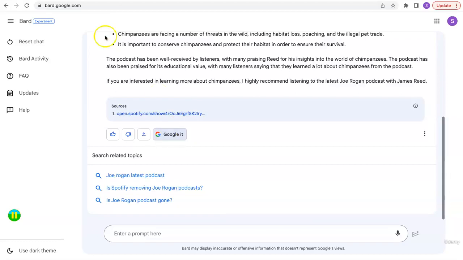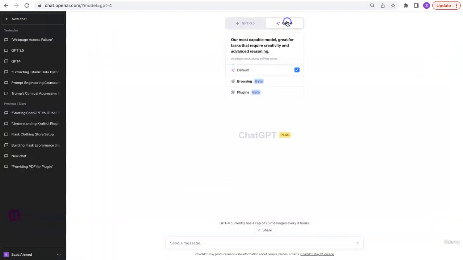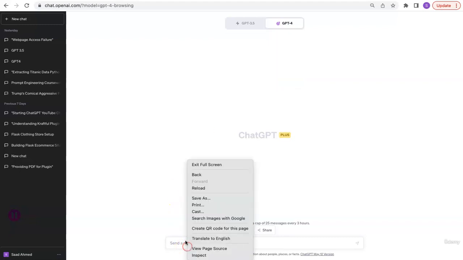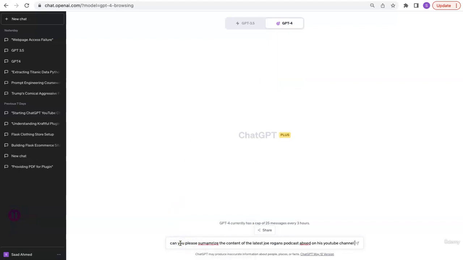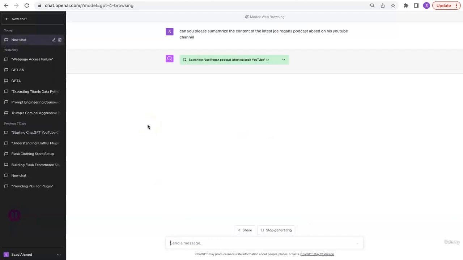Okay, great, amazing. Now let's try the same search on ChatGPT and see how it responds when I switch on web browsing. So I've switched on browsing so ChatGPT can access the internet now. Let's run the same prompt here, asking for the latest episode on YouTube. See here, it's searching on the internet for the latest episode.